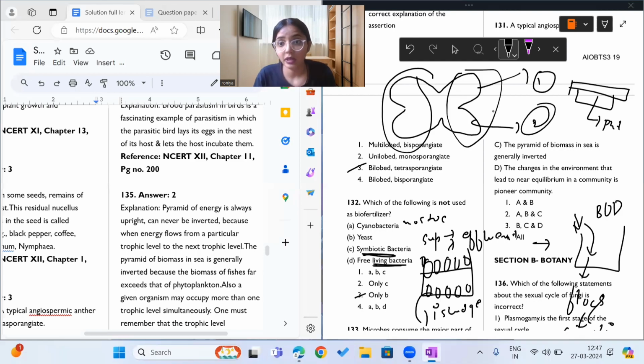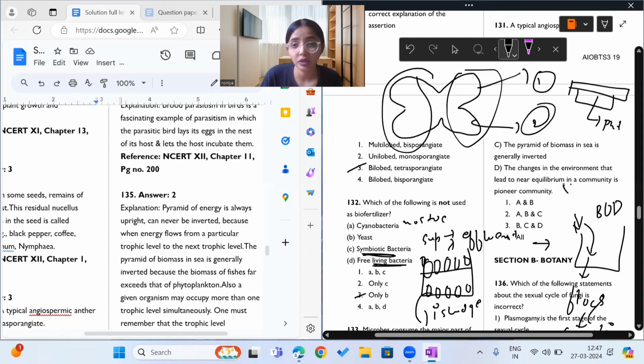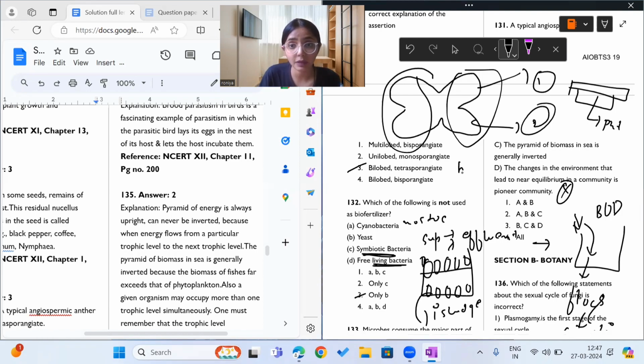The changes in environment that lead to near equilibrium in a community is called pioneer community. No, pioneer community वो होती है जो एक बेयर लैंड पे सबसे पहले इन्वेजन करती है। सो ऑन अ बेयर लैंड, the community which invades first is pioneer community. The changes in environment that lead to near equilibrium are not pioneer community. Blunder है ये। तो फोर्थ ऑप्शन इज इनकरेक्ट, फोर्थ स्टेटमेंट इज इनकरेक्ट। सो ए बी सी करेक्ट है।